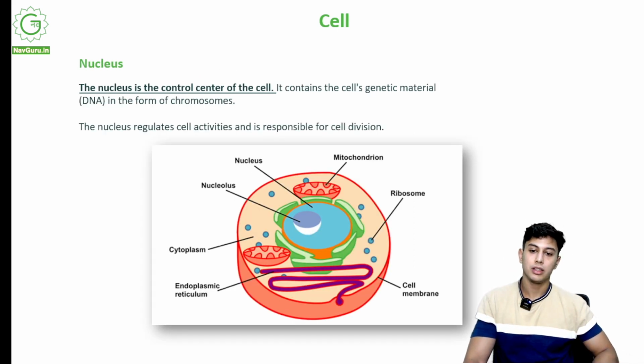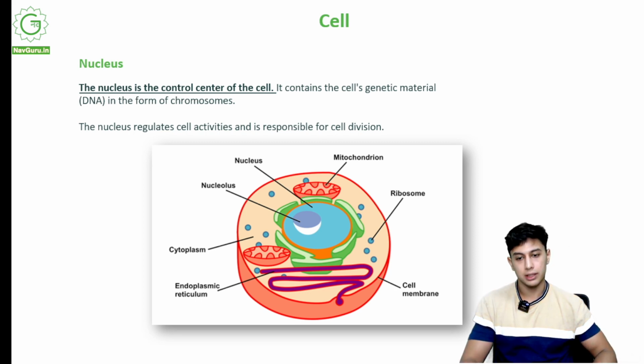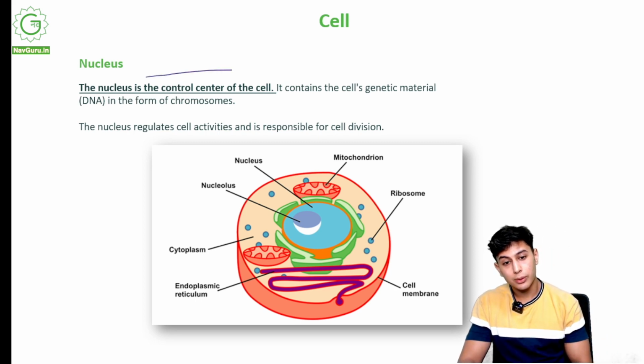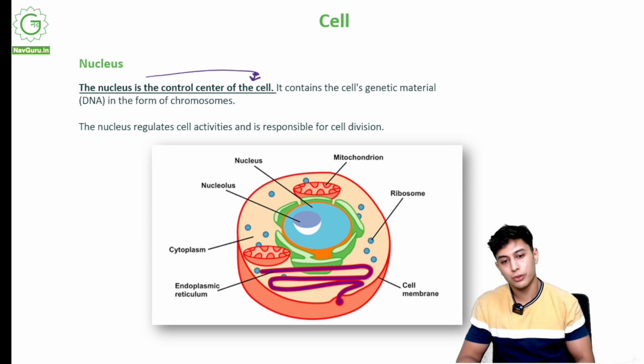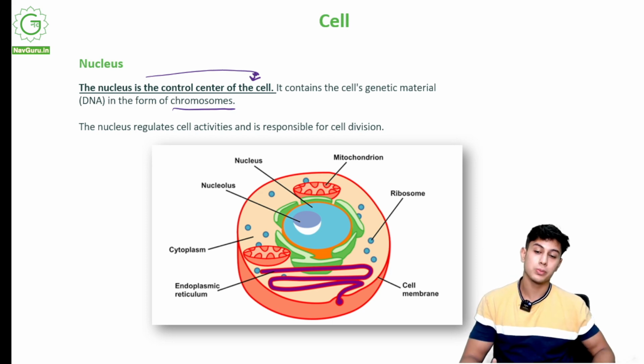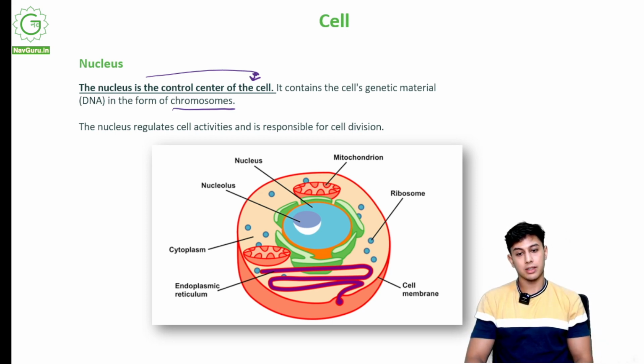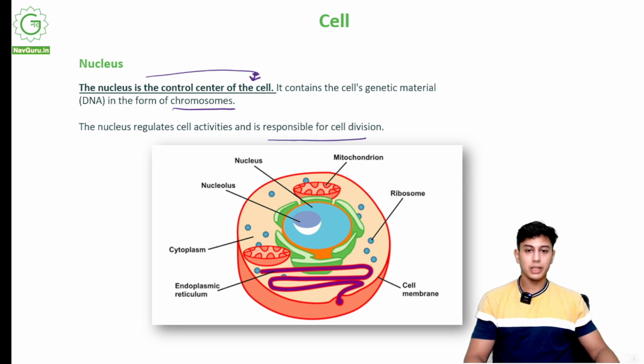Now we see the nucleus. What is the nucleus? The nucleus is the control center of the cell. Control center, like a brain. It contains the cell's genetic material. I told you, DNA, genes in the form of chromosomes. The nucleus regulates cell activities and is responsible for cell division. So this nucleus will be the one directing: you grow like this, you grow like that, this part has to be this much big, this part has to go over here. All that direction is done by the nucleus.